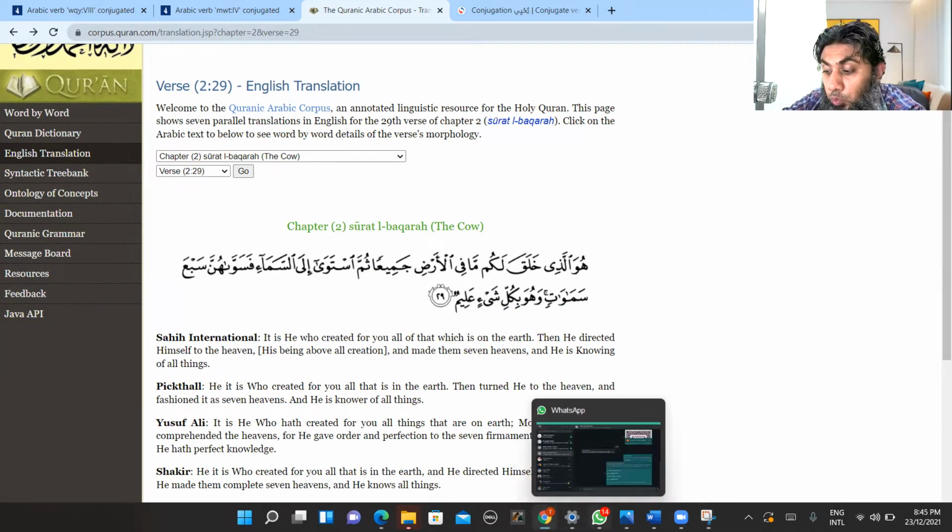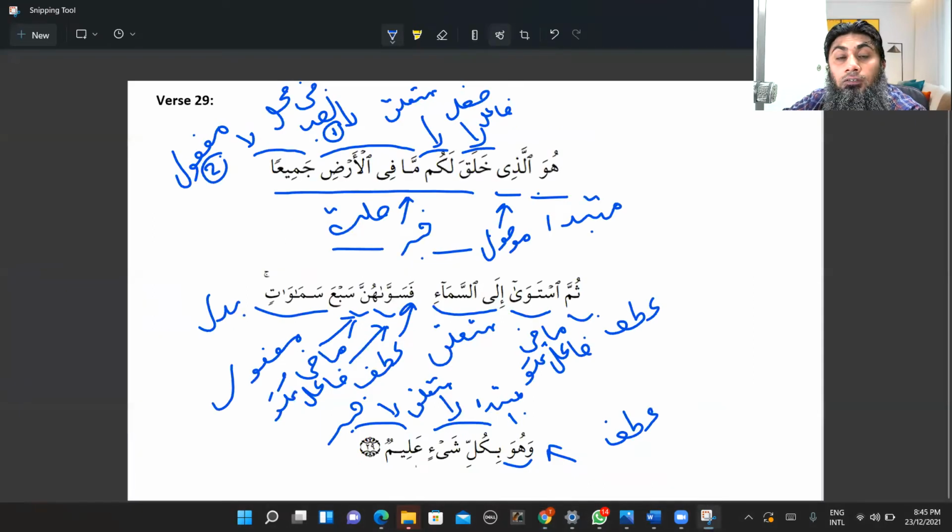sawwa is being used to give the meaning of to make some, even though we know that khalaqa is to make some, ja'ala or khalaqa is used, but this time, depending on the context, they translated the word sawwa as made. Fasawwahunna, so he made them. So he made them. So what is this them?